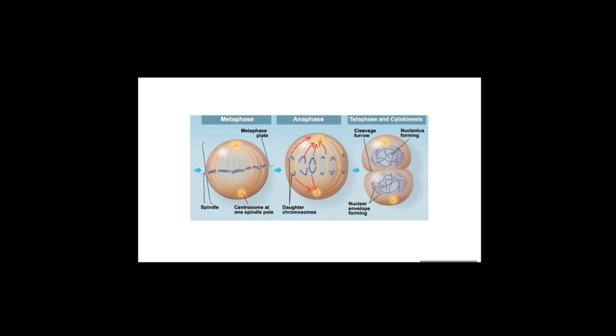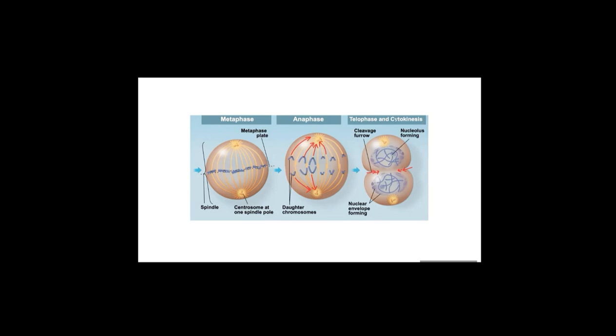The nuclear envelope starts to form, and the nucleolus reappears. Spindle microtubules disappear, and some microfilaments, another type of cytoskeleton, form a ring around the equator. So telophase looks like still one cell, but this cell has two nuclei. That is the state of telophase.